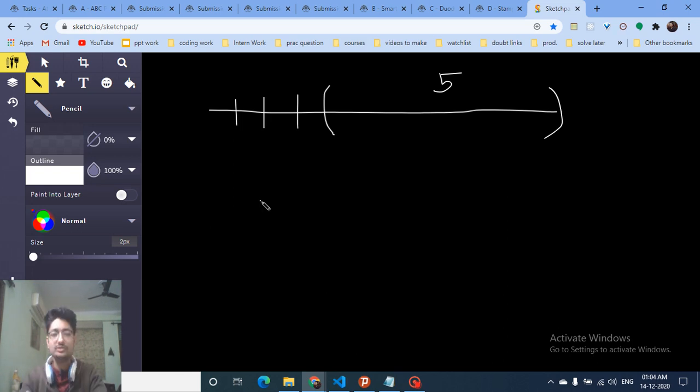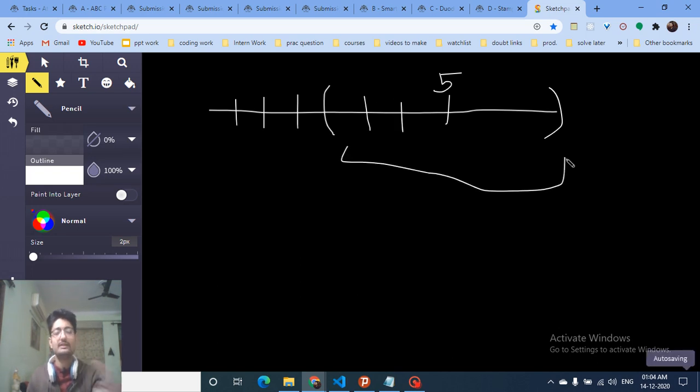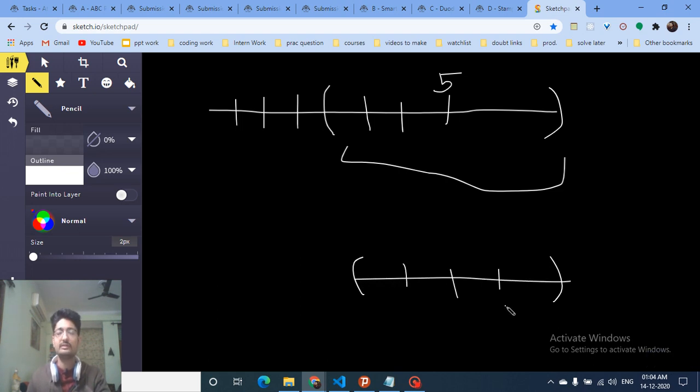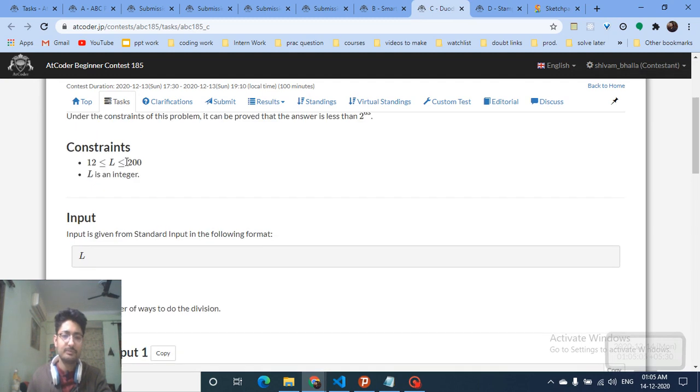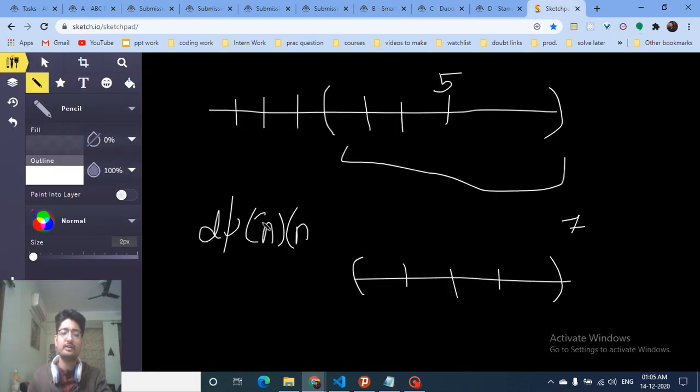So now what are the values you have to see: how many cuts I have to do and what is the length remaining. These two values will help us to define a state. You have to first see how to define a state, because for every length, maybe my length is equal to 3 and I have to do 2 cuts, maybe my length is equal to 7 and I have to do 3 cuts. What are the possible number of configurations I can get? So you can store that answer, and thus you require the number of cuts and the length itself. So you require a DP table of n by n, or because as you can see the length is pretty small, 200, I have just made it around 300 by 300.